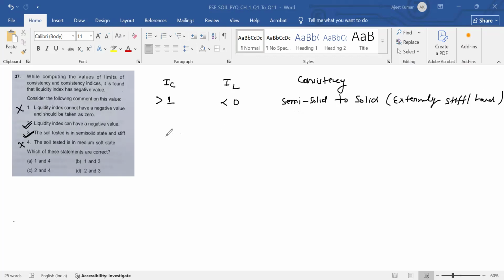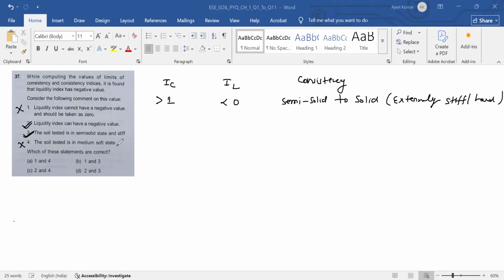And second, liquidity index can have negative value. Yes, it can. And third, the soil tested is semi-solid, and yes, correct. And fourth, the soil tested is medium soft.